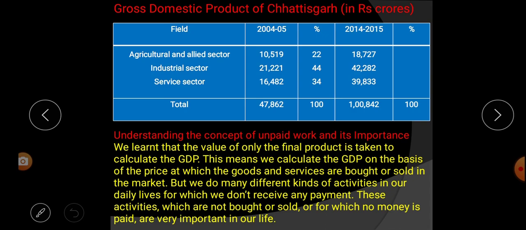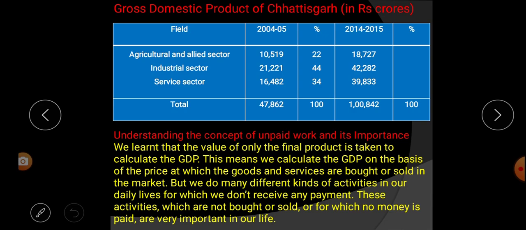Next, understanding the concept of unpaid work and its importance. What is unpaid work? That means there are many works for which we don't pay money. We do many kinds of activities, but money is not paid for them. We learned that the value of only the final product is taken to calculate the GDP.